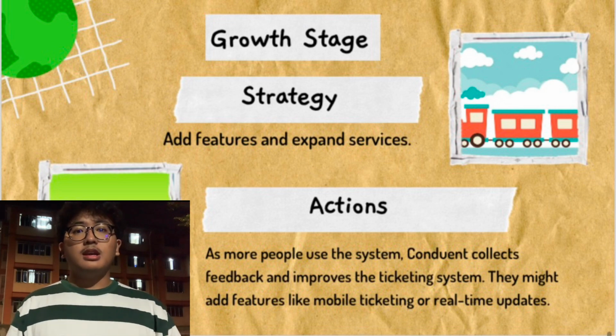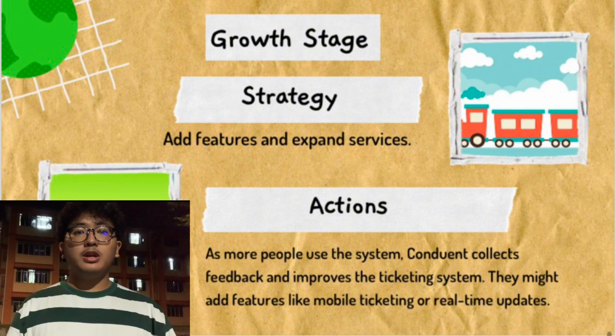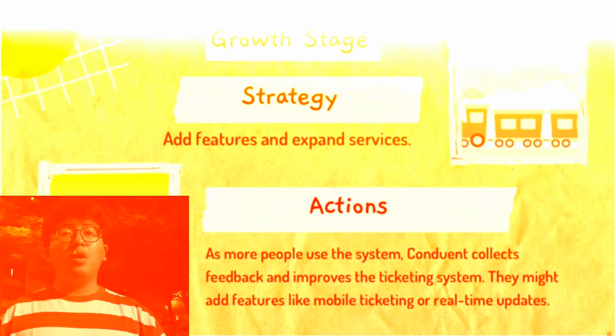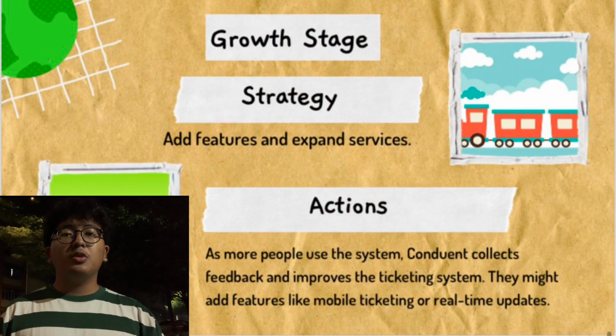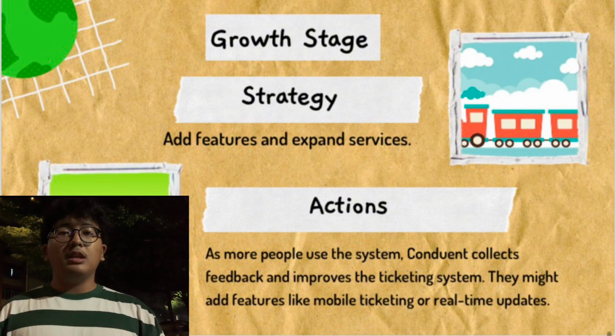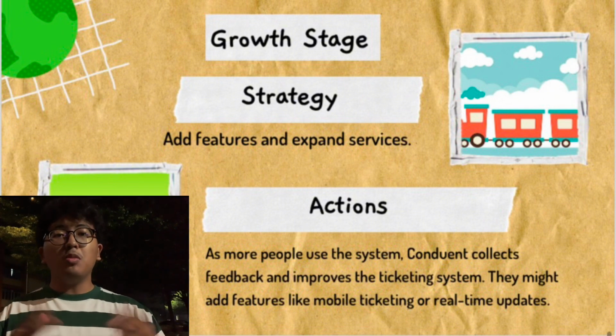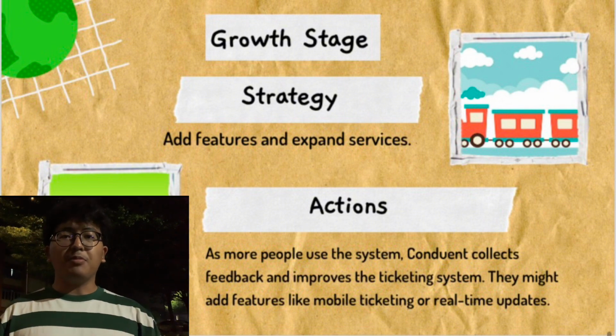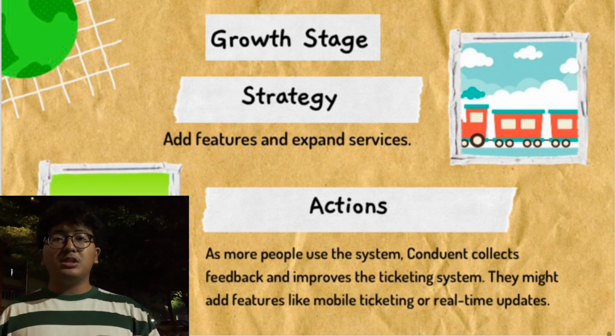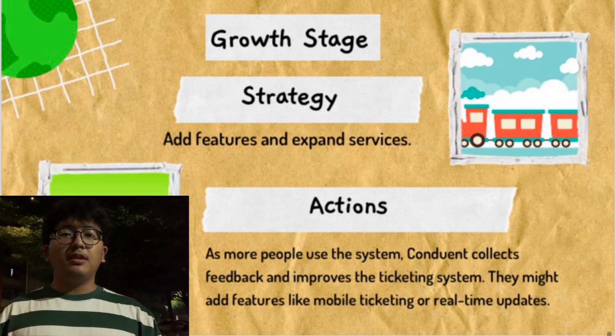During this stage, the company must enhance the product to keep up with customer expectations. One key strategy is to introduce new features and make the service better. Why is this important? As more users come on board, they expect the system to do more. If the system doesn't improve, users may switch to competitors. So adding features that improve functionality is crucial for success.